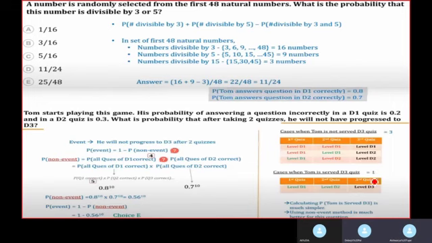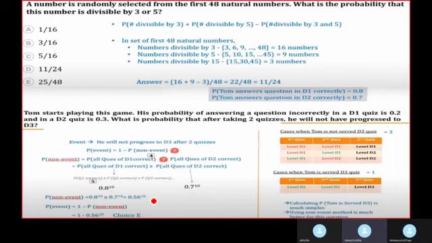So let's find the probability for the non-event, which means he's answering D1 correctly and D2 correctly. Okay. The emphasis again is on the 'and', which I pronounced just now. So let's find out the probability for P(D1 complement). P(D1 complement) is nothing but 1 minus 0.2, right? While P(D2 complement) is 1 minus 0.3, which is 0.7. Now, there are 10 questions in each round. So the probability of non-event will be 0.8 times 0.8 times dot dot dot 10 times, multiplied with 0.7 times 0.7 dot dot dot 10 times.